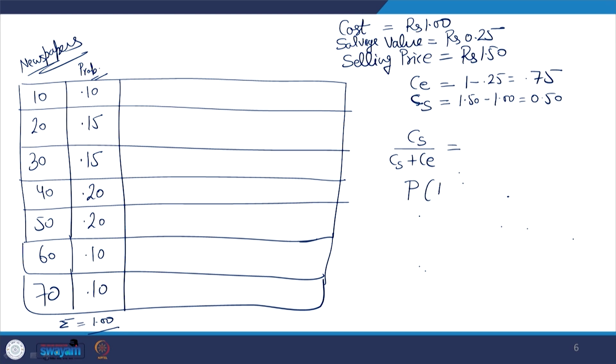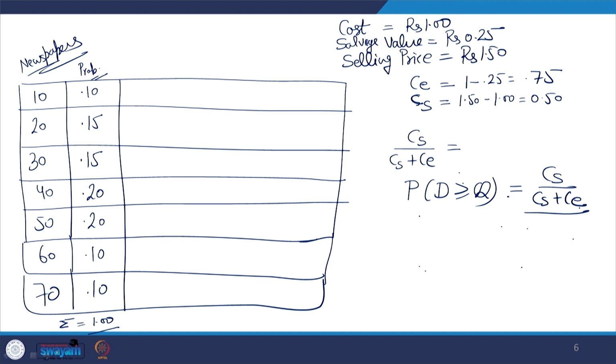By stocking an additional unit, the probability that demand is more than Q is CS upon CS plus CE. Whatever comes from this calculation is going to maximize my expected profit.